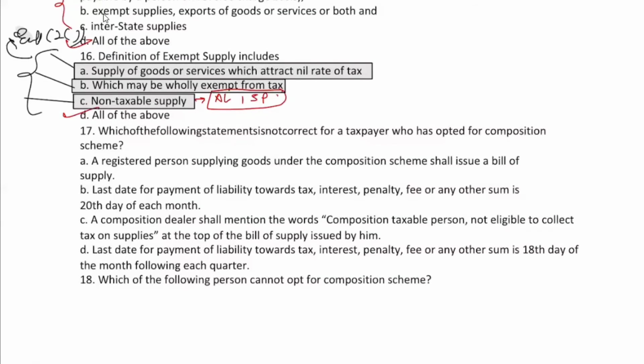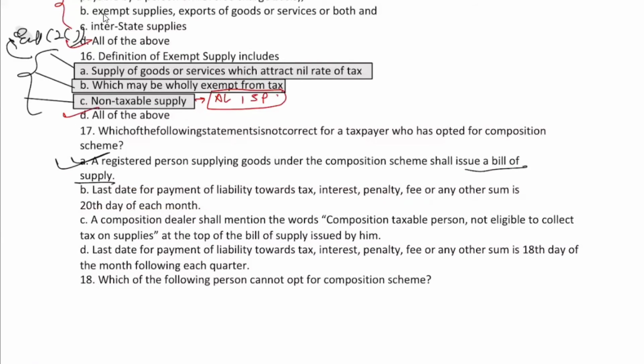I think GSTR1 has to be filed monthly, GSTR3B has to be filed quarterly. That I will say in the registration chapter. So, okay, let me do one thing. Let me cut out this B point. What will be your answer? D. And if I can show you that this is the correct answer,